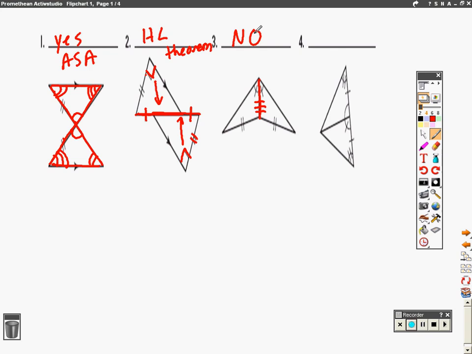Number four, you have an angle, you have a side, and you have an angle, and you also have another side. In this problem, I think it was a mess up by the bookmaker. They had a tick mark here, so I think they wanted a tick mark there. And so if you didn't think that was a tick mark or these angles were equal, then you wouldn't be able to say that these two triangles were congruent. But if this is a tick mark and these angles are congruent, you have angle, side, angle. So they are congruent. And the other one is if you consider this, they both share this side, so you would also have side, angle, side. Either way would have been fine.